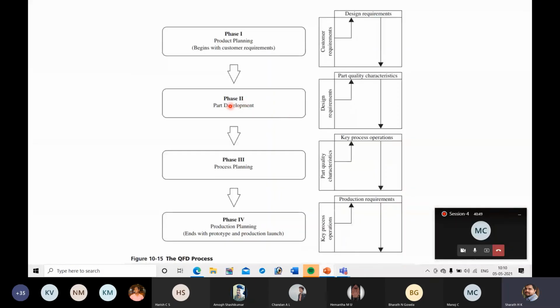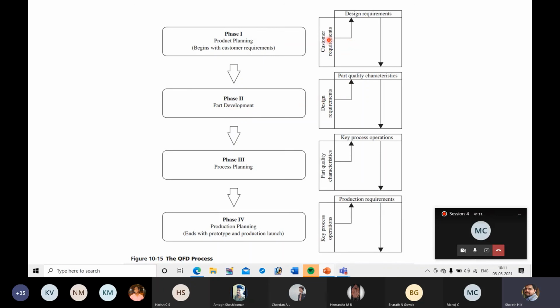Okay, next phase 2, part development. If the company has decided what type of product it needs to develop, then that product can be divided into a number of parts. If you consider any product, it consists of a number of parts. So similarly here also, next it will look into part development.